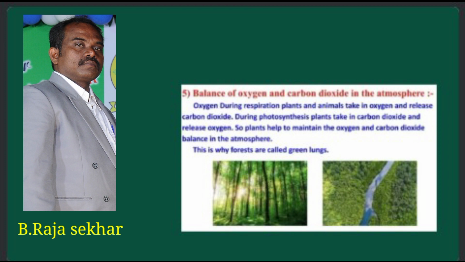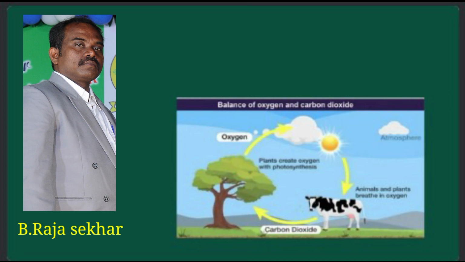Okay, my dear students. Next, balance of oxygen and carbon dioxide. See the picture. Plants create oxygen by the photosynthesis process. That oxygen is released into the atmosphere.